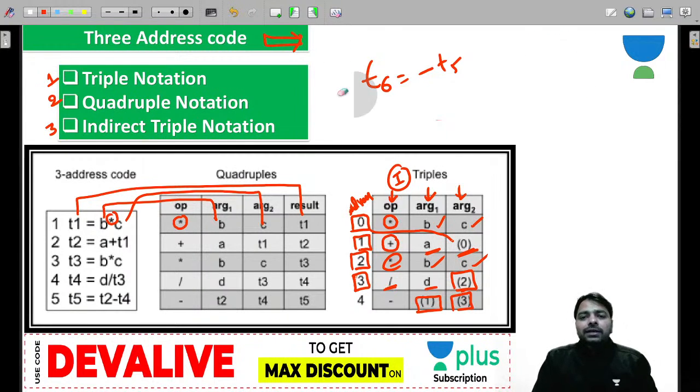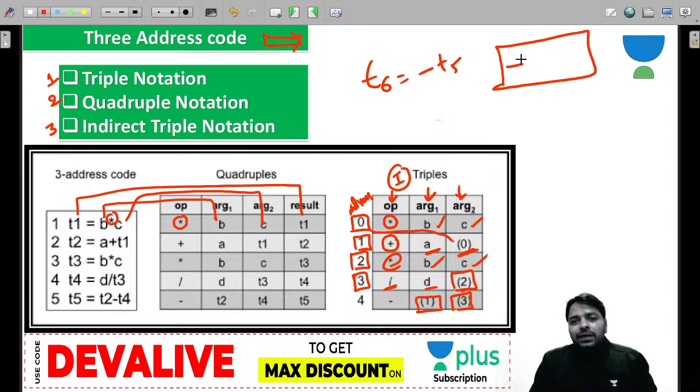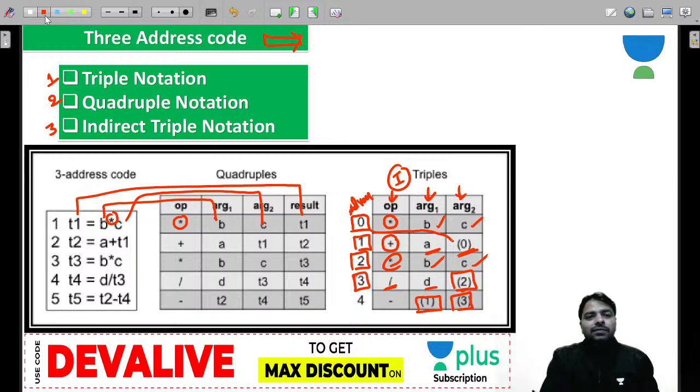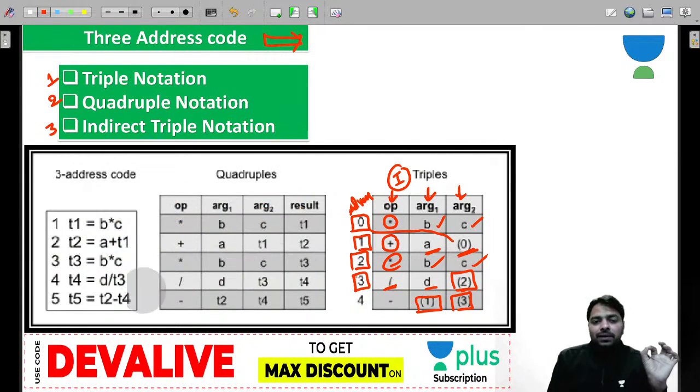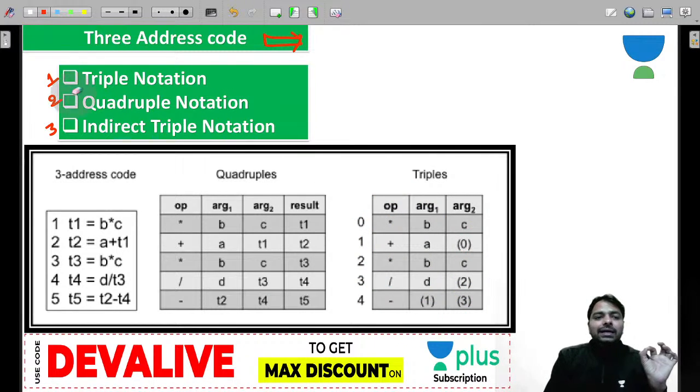In triple, how do you write it? In triple, minus is the operator. Argument 1 is some address. T5 actually refers to some address. That's all. T6 is going to be this instruction address anyhow. So be careful when you represent quadruple. Every instruction directly will represent operator, argument 1, argument 2 and result. So quadruple is so easy. The problem may happen with indirect triple, guys.